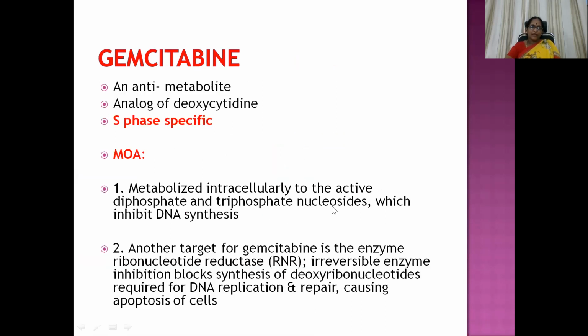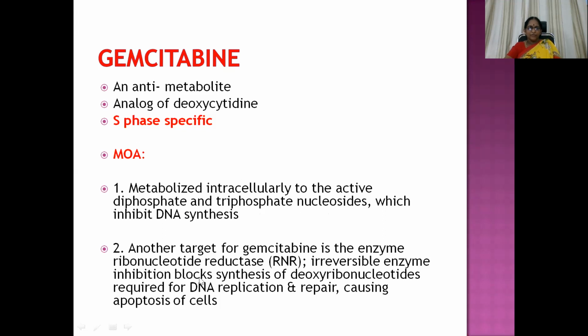Then the gemcitabine molecule. It is also an antimetabolite, an analog of deoxycytidine, again S-phase specific. The mechanism of action is that it is metabolized intracellularly to the active diphosphate and then triphosphate nucleosides, which inhibit DNA synthesis, same as the other molecules from cladribine. Another target for gemcitabine is the enzyme ribonucleotide reductase.